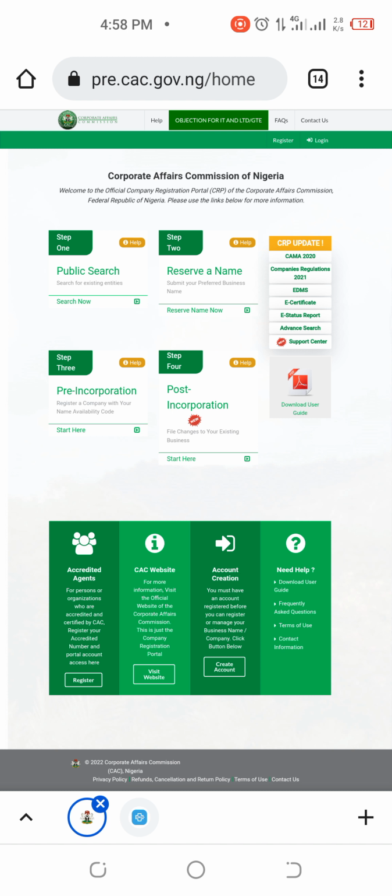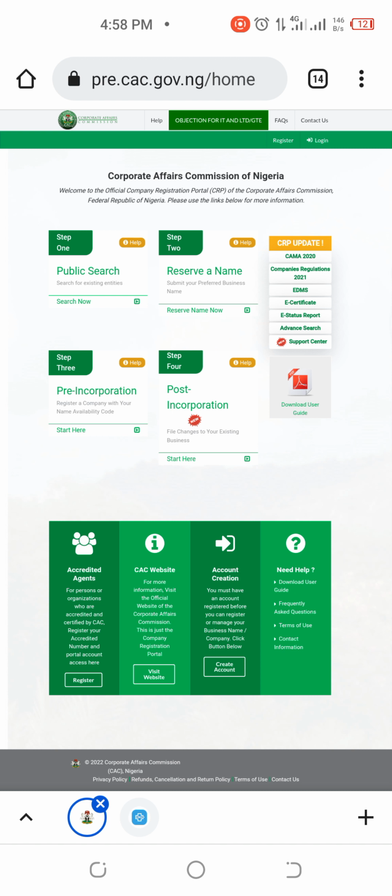Okay, you can see e-status report. Status report is a document that bears the names, the details of the owners of the company, the shareholders, or the proprietors, the secretaries, and all that. Then we have advanced search. I'm going to be showing you that briefly. And then you have support center, which is just the same as contact, where you contact CAC.